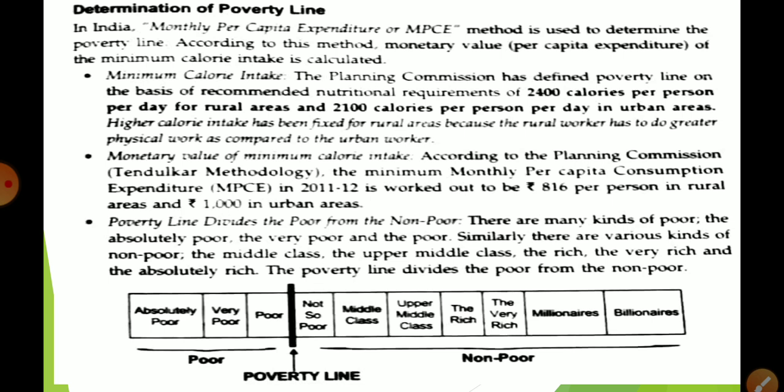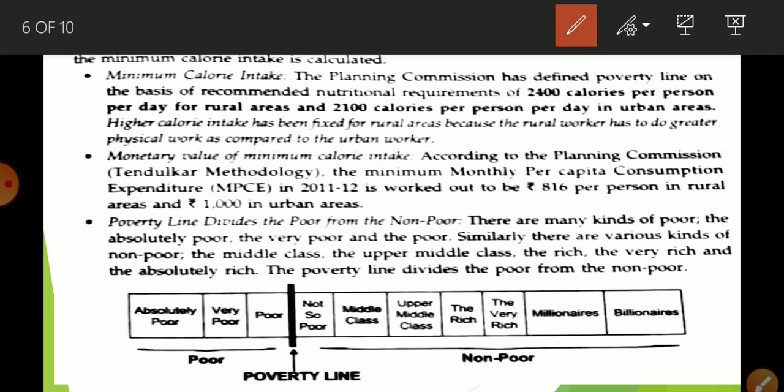Monthly per capita expenditure. According to this method, the monetary value of minimum calorie intake is calculated. Now, what is the minimum calorie intake? The Planning Commission has defined the poverty line on the basis of the recommended nutrition requirement of 2400 calories per person per day for rural areas and 2100 calories per person in urban areas.